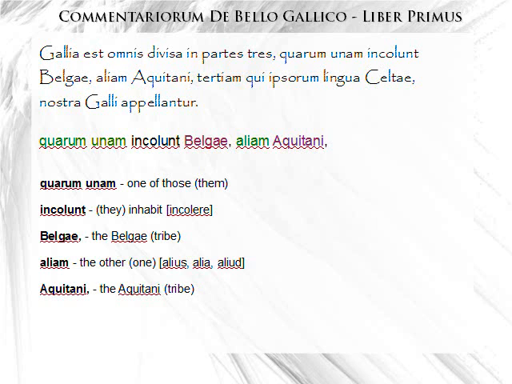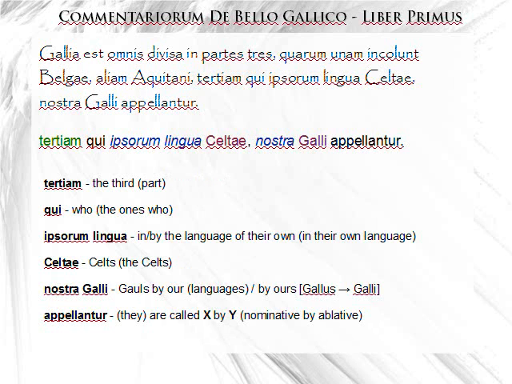So in one of those parts live the Belgians, the Belgae, and in the other, the Aquitani. So even in English, we can get by without repeating. They do the same thing in Latin. Okay, we're almost done here, I promise you.